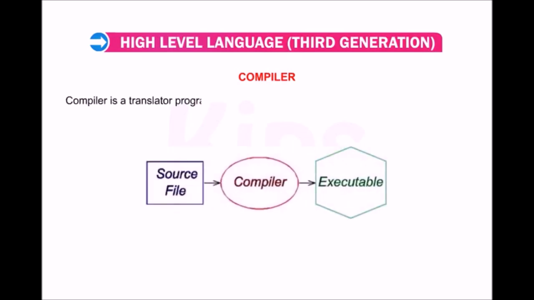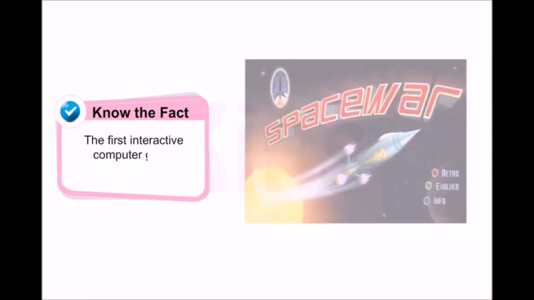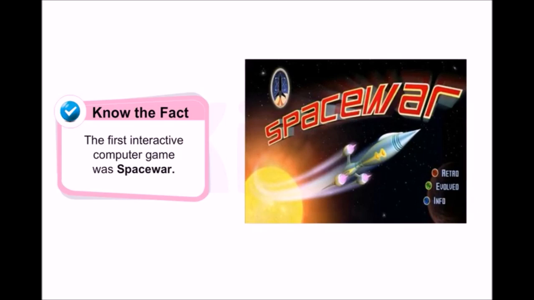Compiler is a translator program used to convert a high-level language program into machine language. A compiler translates the whole program at once. That is, it generates the object code for the program along with the list of errors. The execution is very fast. Let me share another interesting fact: the first interactive computer game was Space War.